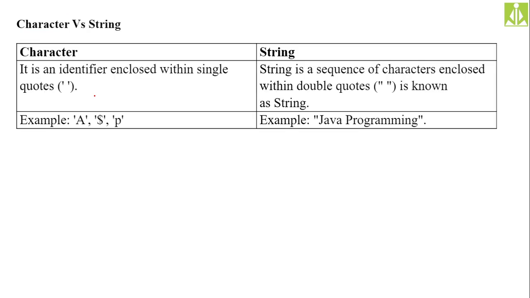So the next thing, character versus a string. A character is an identifier enclosed within single quotes. Character is nothing but a kind of value, a fixed entity, a constant, enclosed within single quotes. You can see the examples: character A, dollar, character P, all these are examples for characters. String is nothing but a sequence of characters enclosed within double quotes. As you can see, the example I have given, Java programming.